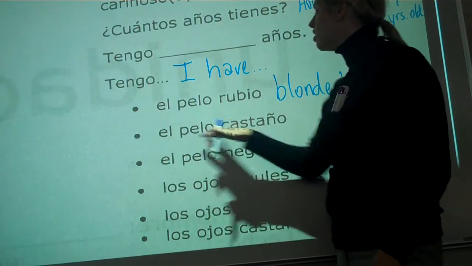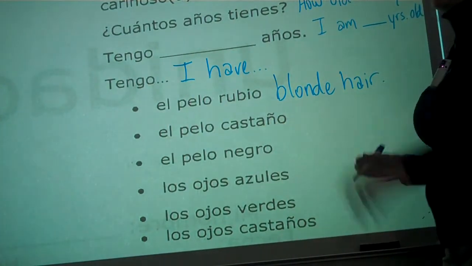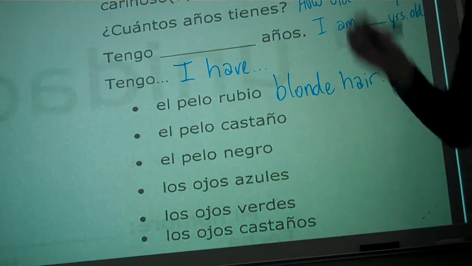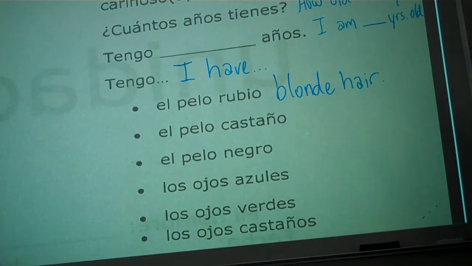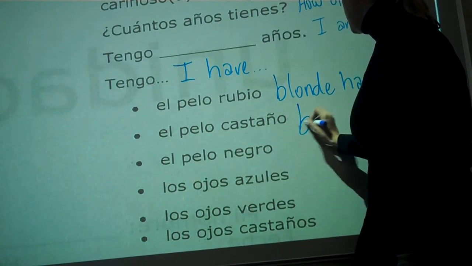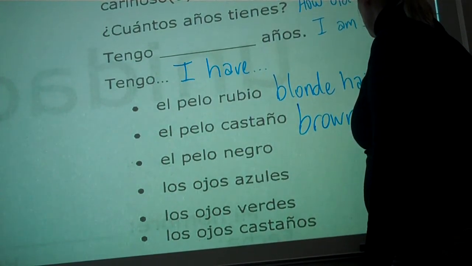Tengo el pelo castaño. People that could say that: Marisa, Yesenia, maybe. Roberto, Rafael. What is that color? Brown, okay? They could say, tengo el pelo castaño. I have brown hair.